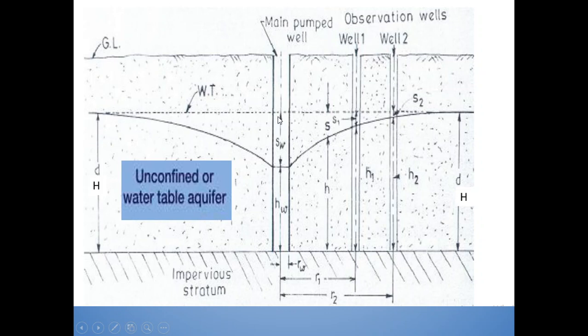So as soon as the water is pumped out, the water level inside the well goes down by SW and the water level inside the well is HW. These are the observation wells, well 1 and well 2, separated by distance R1 and R2 respectively from the center of this main well.